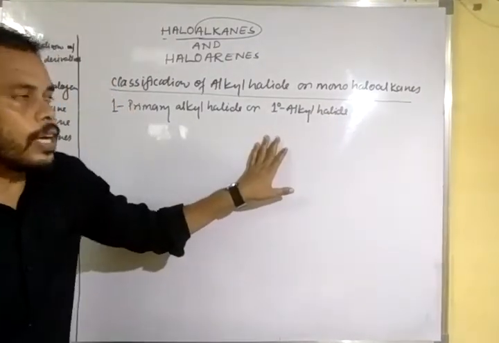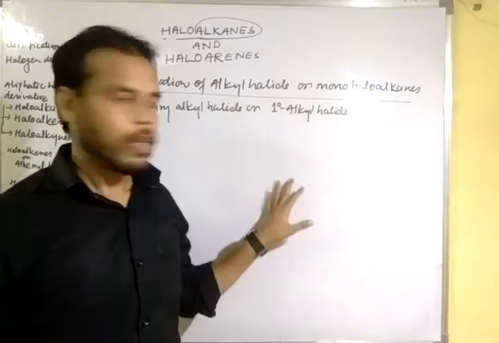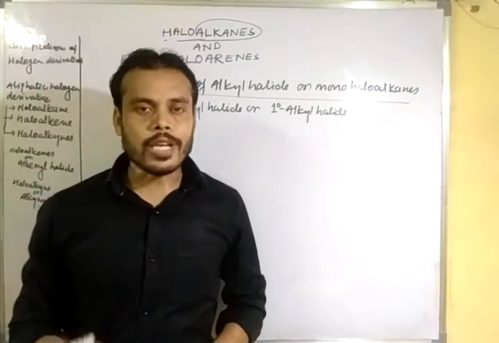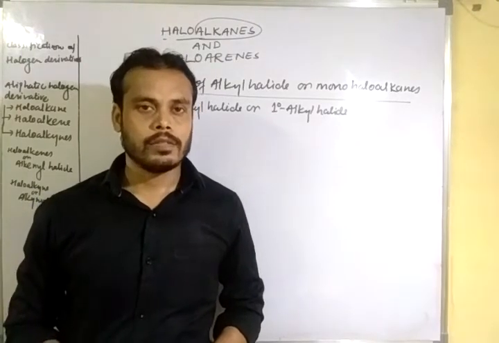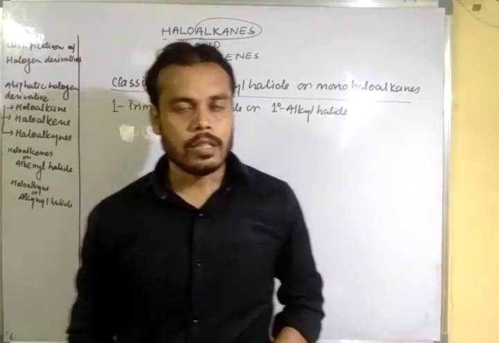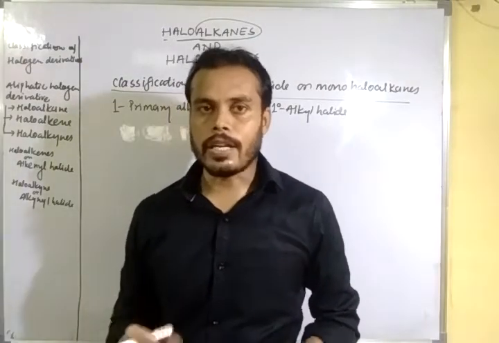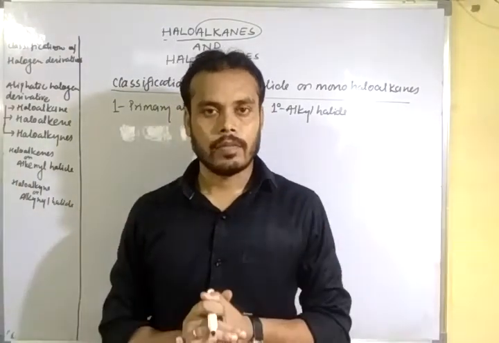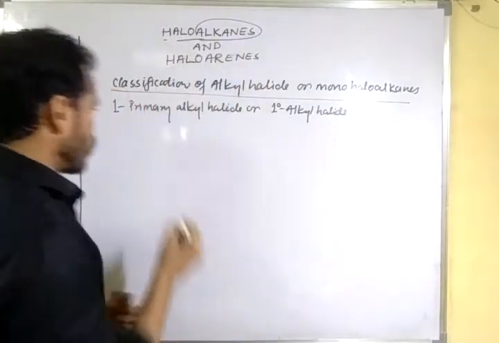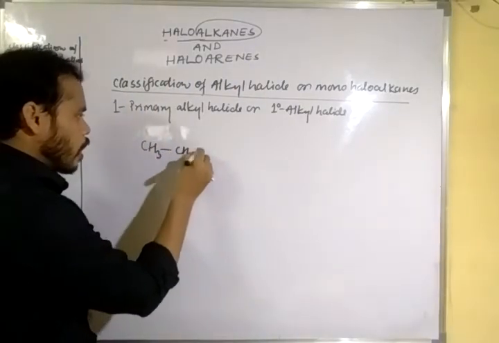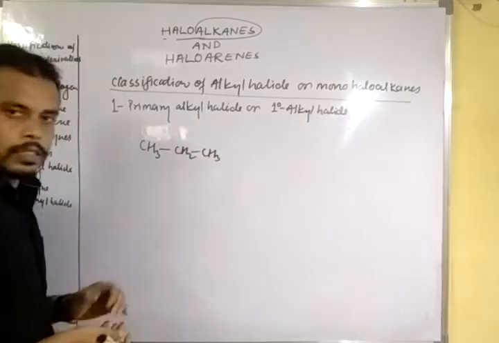Why is this called a 1 degree alkyl halide? In a primary alkyl halide, the halogen atom is attached to the 1 degree carbon atom, or primary carbon atom, in the chain. Okay, suppose CH3, CH2 and CH3.